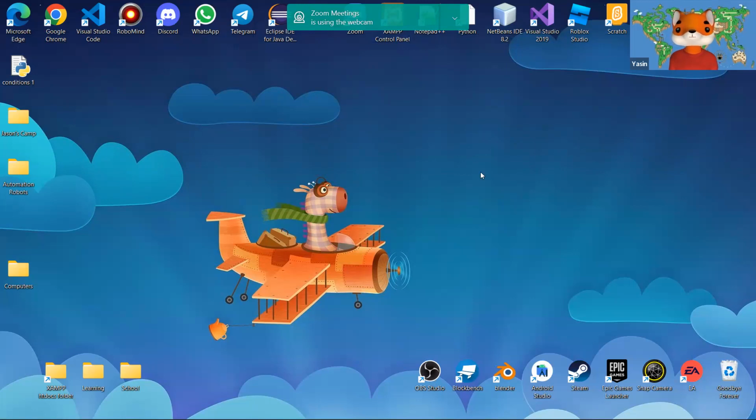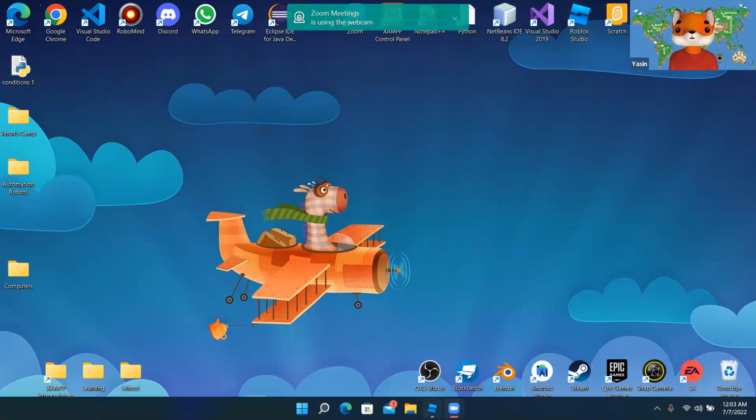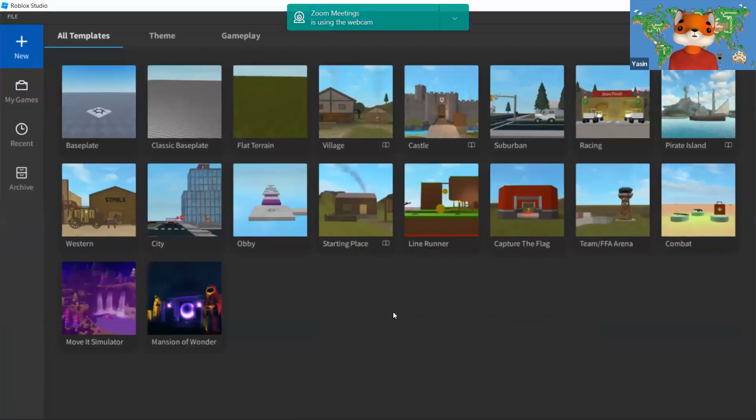Great. So I'm going to open up Roblox Studio. Before we get started with Roblox Studio or any game development, and mainly it's about Roblox today, do you play Roblox games? Has any one of you got any experience in Roblox game development, or is this going to be your very first time? You can type in the chat box. Oh, you did? Cool. What games do you play? I play many of them.